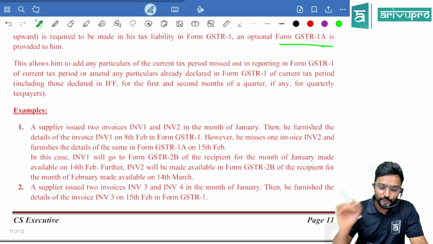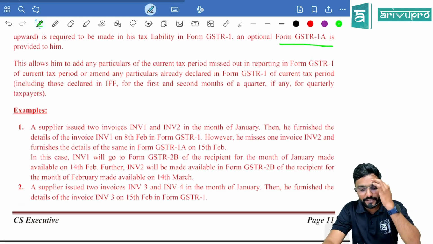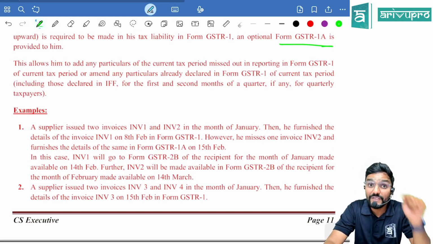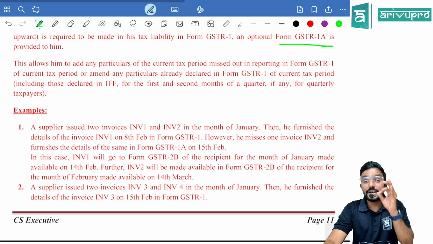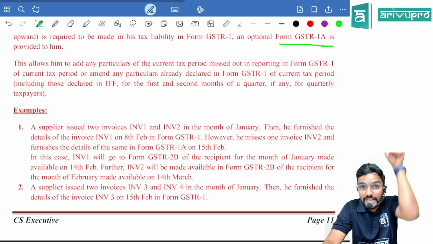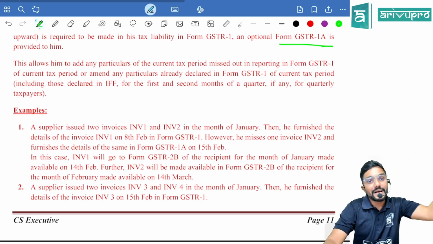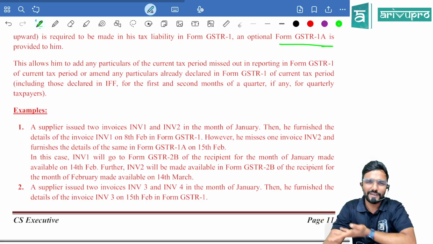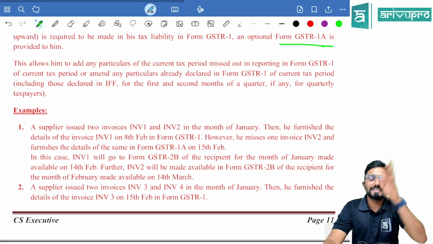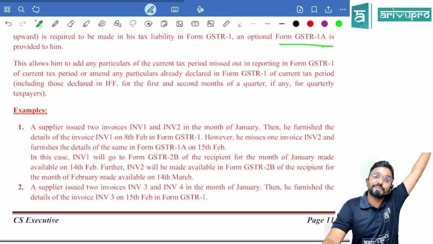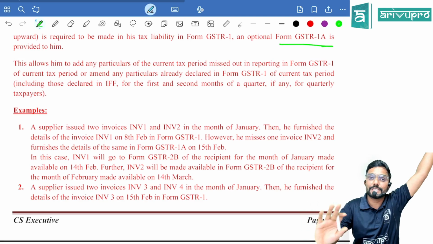This allows him to add any particulars of the current tax period missed out in reporting in Form GSTR 1 of the current tax period. Current period only, guys. So 1A is available only for the mistakes done in the current period, not any past or future. Obviously, future I would not have known now itself. But sir, last to last month I have made some mistake in GSTR 1. Can I correct now through 1A? No, that is not possible.